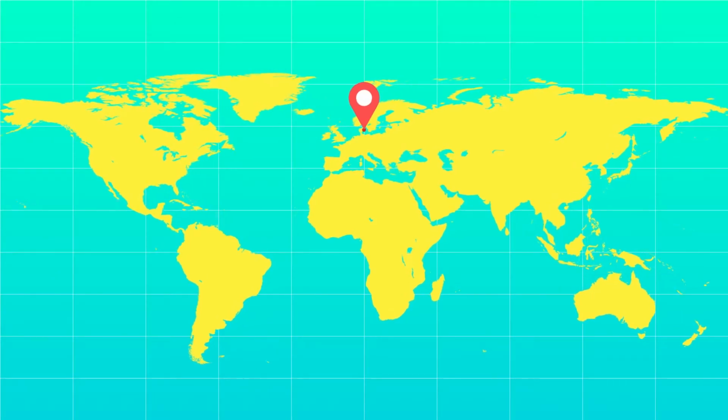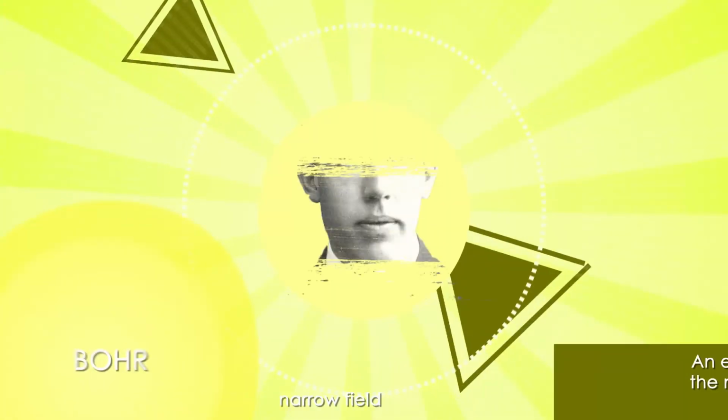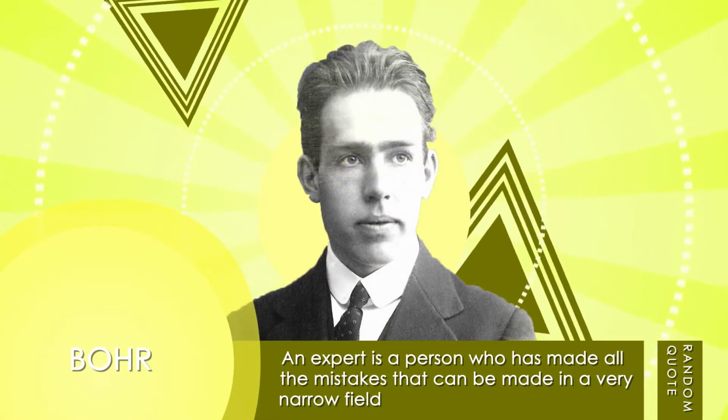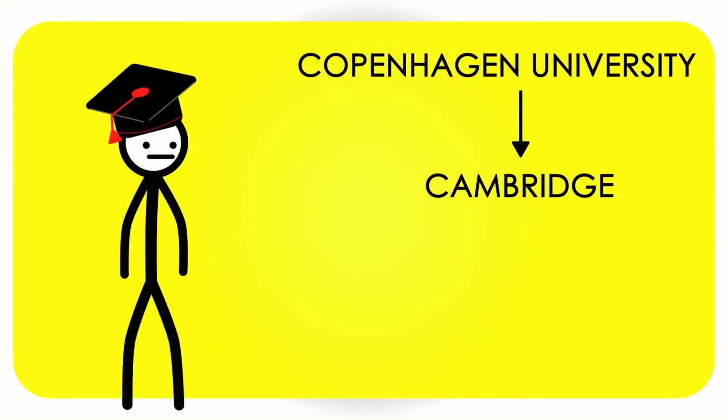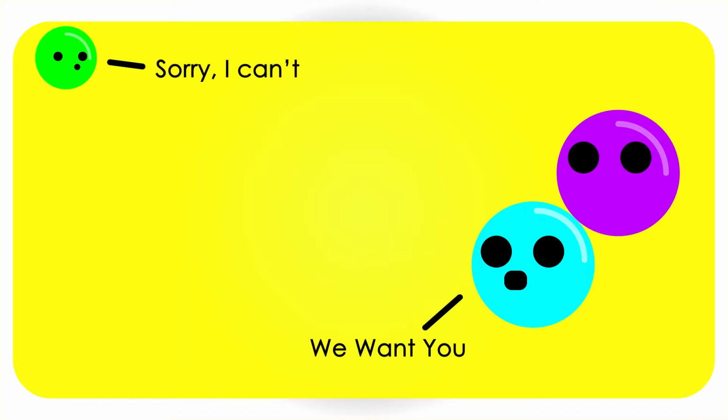Niels Bohr was born on October 7, 1885 in Copenhagen, Denmark, and received a doctorate degree from Copenhagen University in 1911. That same year, Bohr was able to travel to Cambridge. Following close behind the works of Rutherford, Bohr felt compelled to elaborate on the idea that lighter negatively charged electrons were able to circle around the heavy positively charged nucleus without falling towards the nucleus.